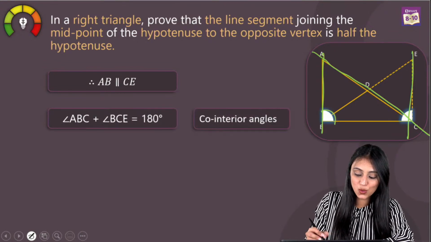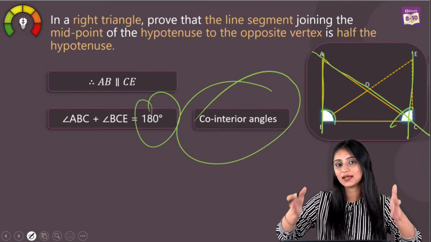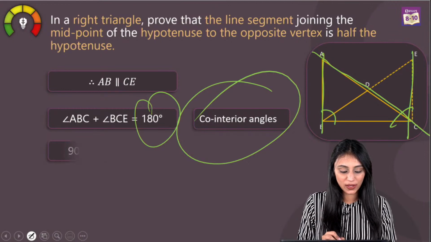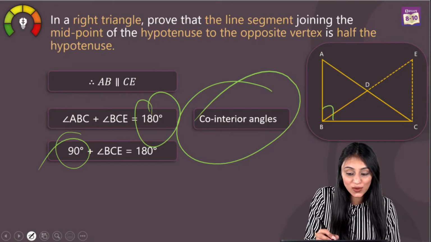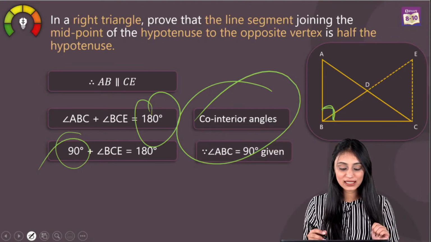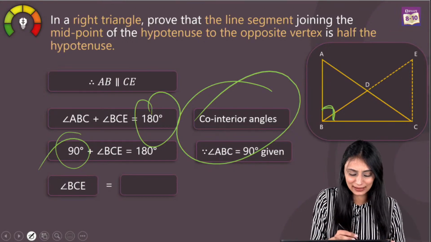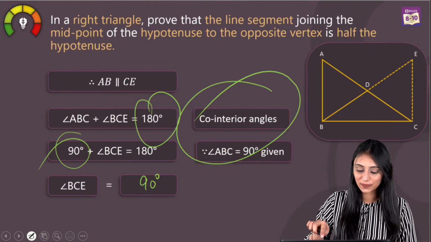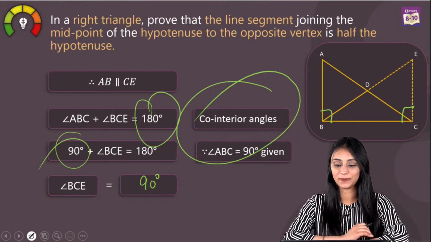I can say that these two angles would add up to 180 degrees, co-interior angles, because when parallel lines are intersected by a transversal, co-interior angles are formed. So ABC is 90 degrees. Why? It was already given in the question that it was a right angle triangle. I have put 90 degrees over here. So BCE would be 180 degrees minus 90 degrees, which equals 90 degrees only. So this angle BCE is also 90 degrees, correct?